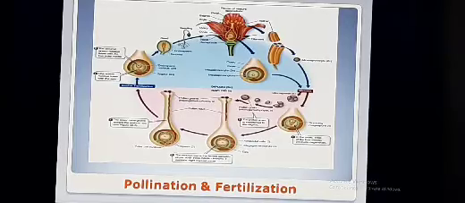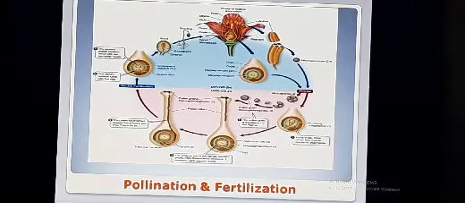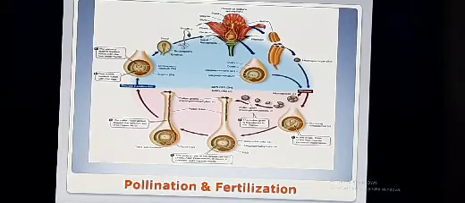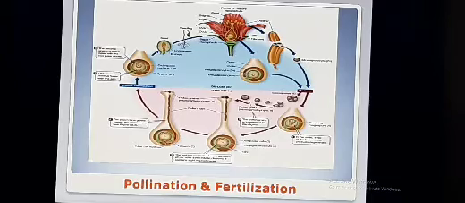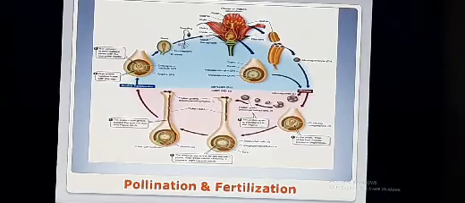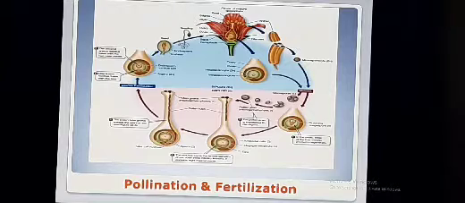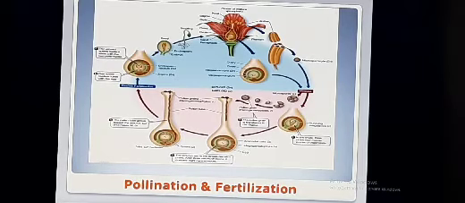In previous lecture you already studied the double fertilization. Double fertilization having the various significance. It is the characteristic of angiospermic plant. It produces triploid endosperm.